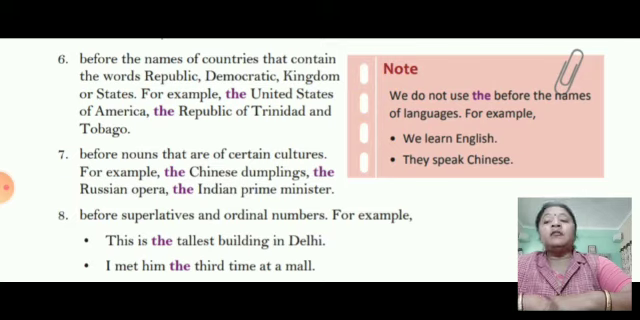So students, hope you have understood the articles very well, as articles are 3: a, an and the. Out of them, 2 are indefinite and 1 is definite. That is, a and an are indefinite articles and the is the definite article. Hope you have understood articles very well.